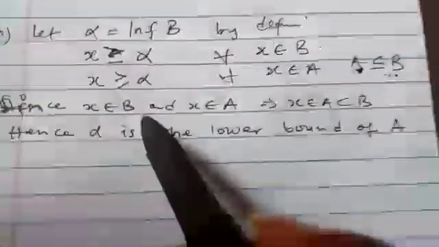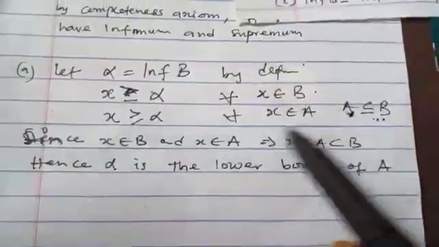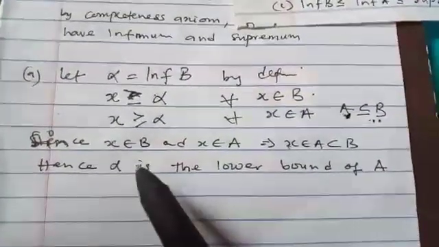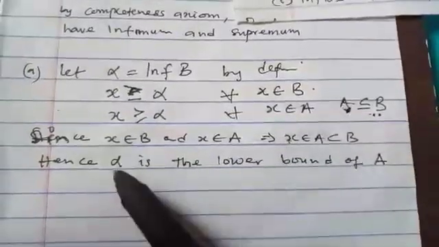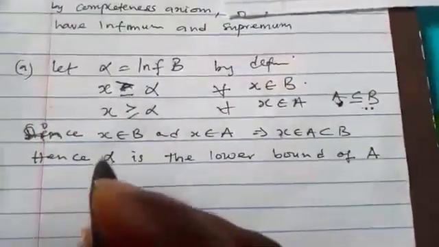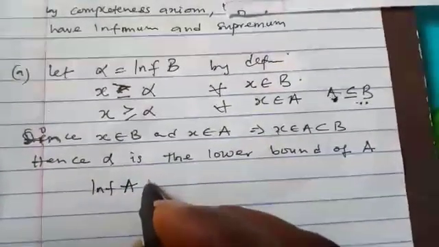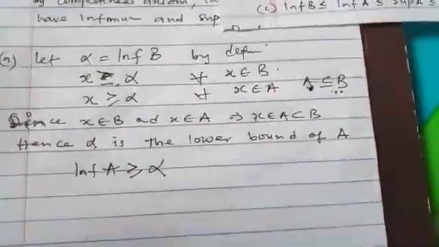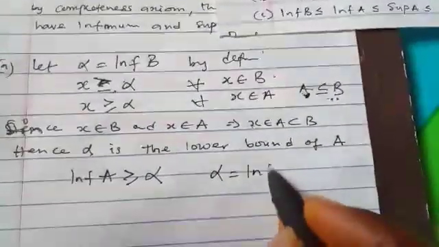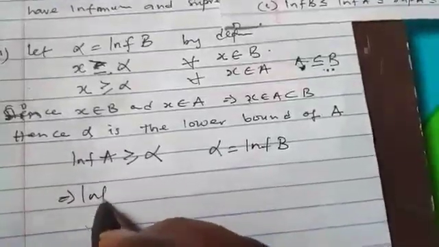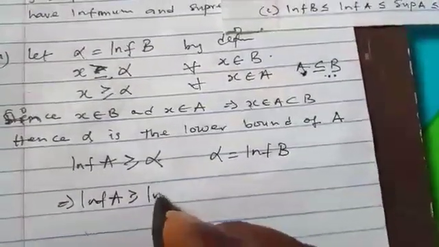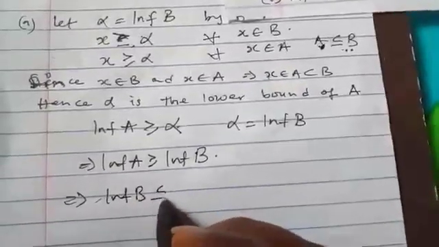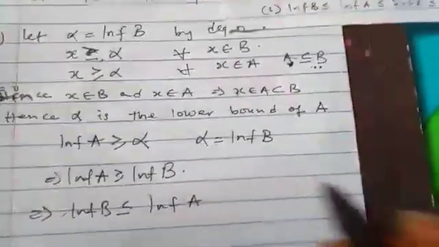Since S belongs to A, and we know that A is a subset of B, definitely S will belong to B. So we have said here that alpha is a lower bound of A. That simply means that the infimum of A will be greater than or equal to alpha, by the definition of lower bound. But what's our alpha? Alpha is the infimum of B. So the infimum of A is greater than or equal to the infimum of B, which we can write as the infimum of B is less than or equal to the infimum of A.